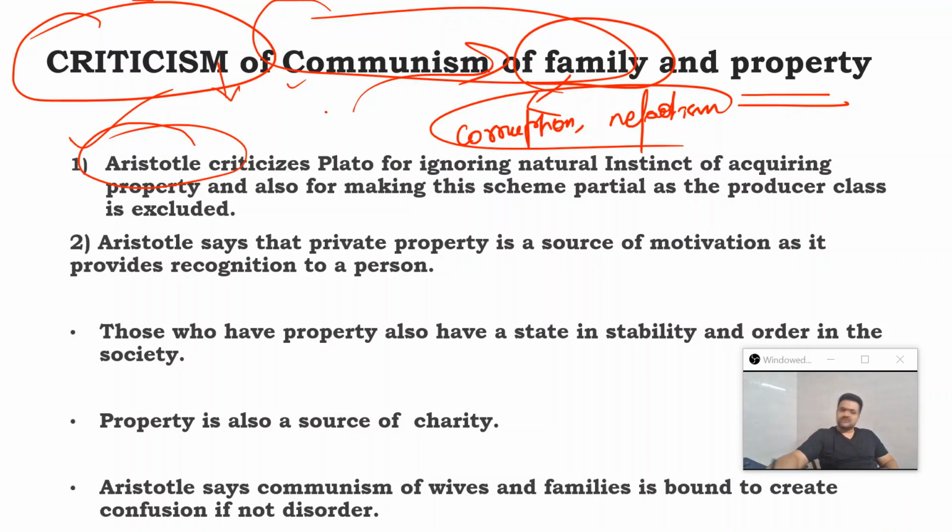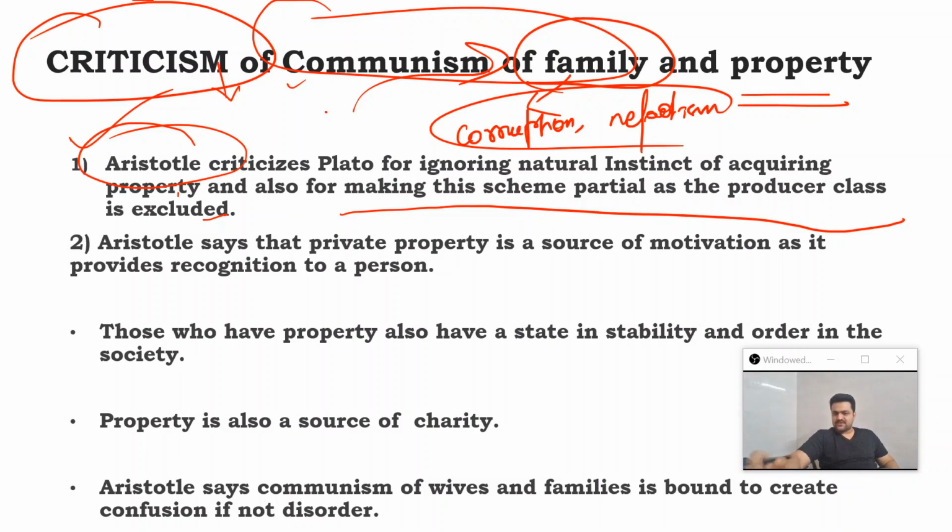Now you might counter Aristotle by saying that if you follow Plato's scheme, property, being the element of appetite, is justified if producers are able to amass it. Actually, Plato wants producers to produce more, which is in the interest of the state.